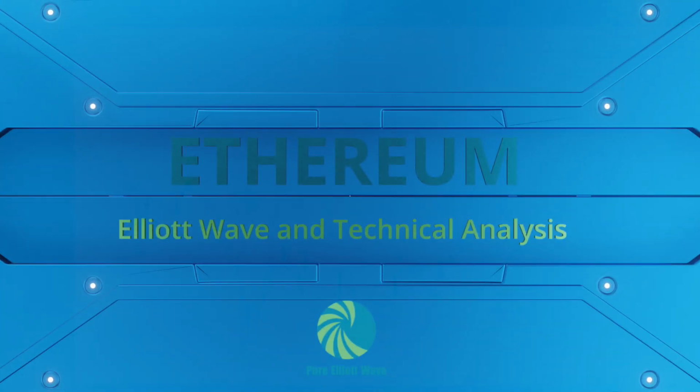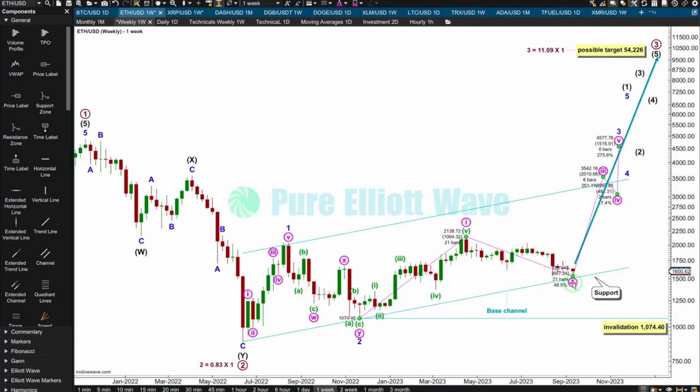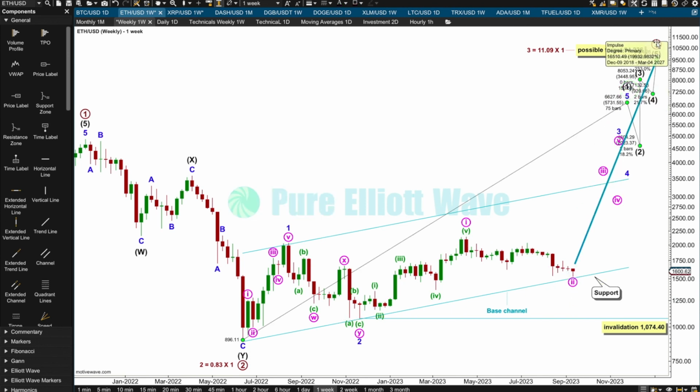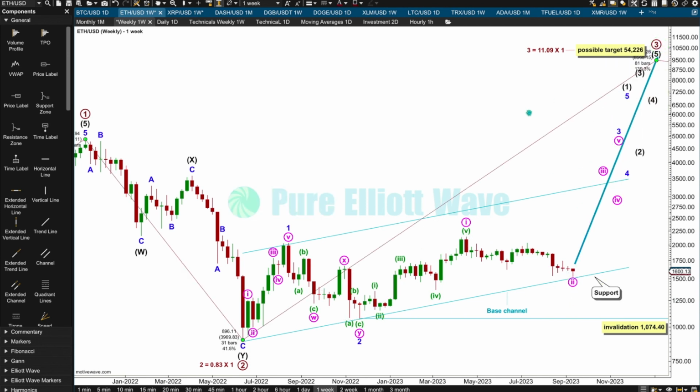Ethereum, I do expect Ethereum also may have found a low, and for Ethereum I expect this is the end of a minute degree second wave correction within intermediate wave 1, within primary 3, within cycle 3. So this is a very bullish wave count.